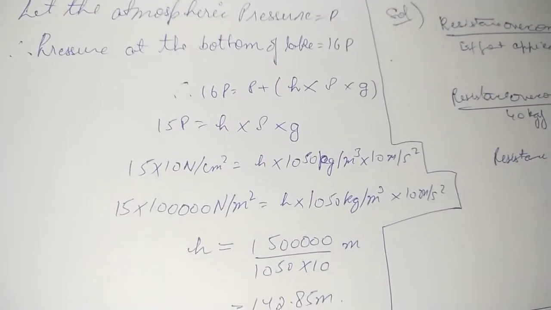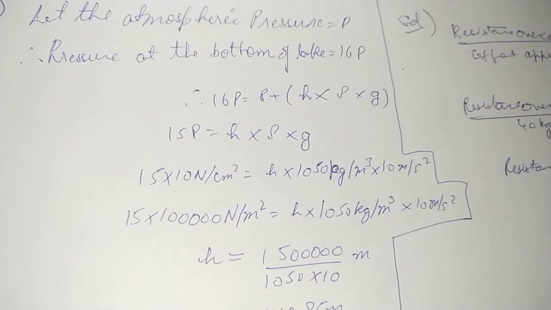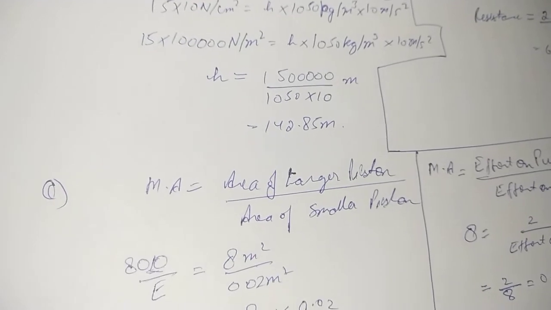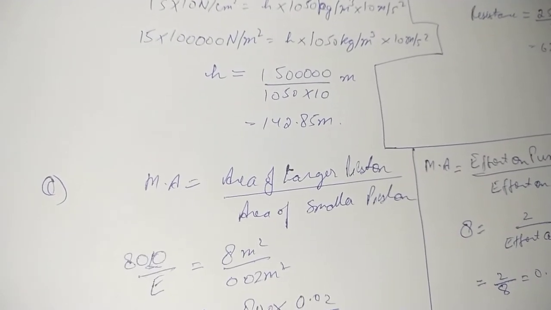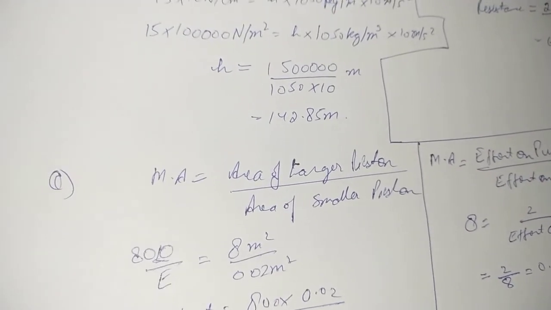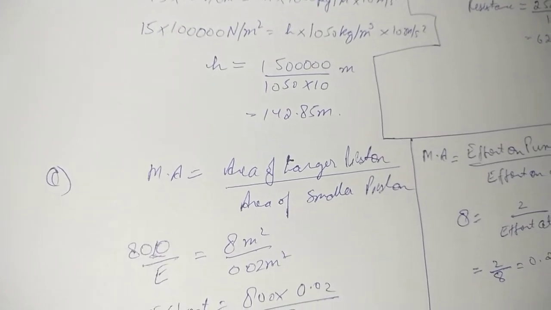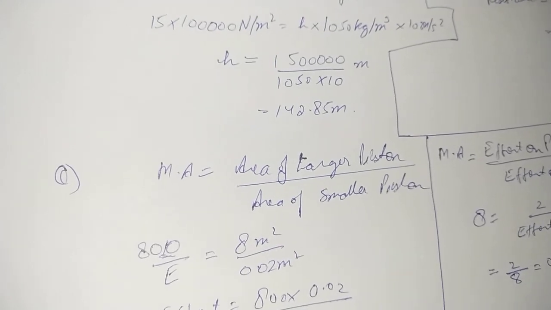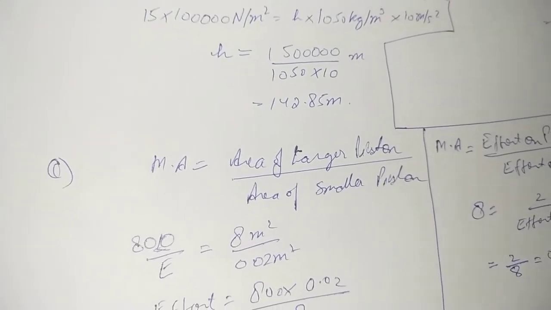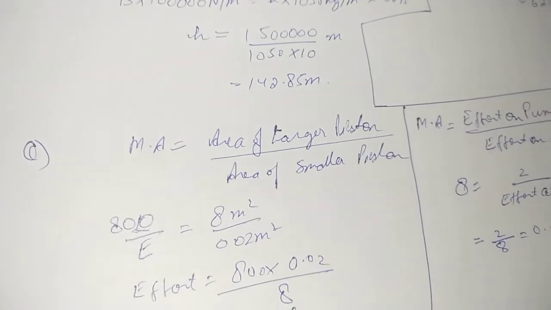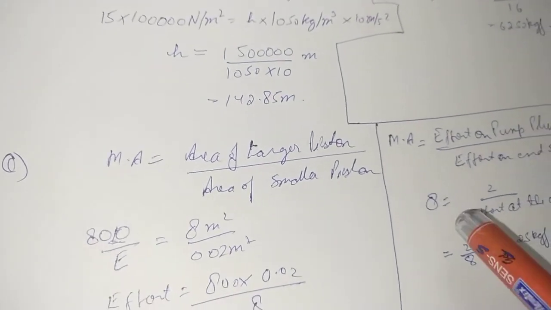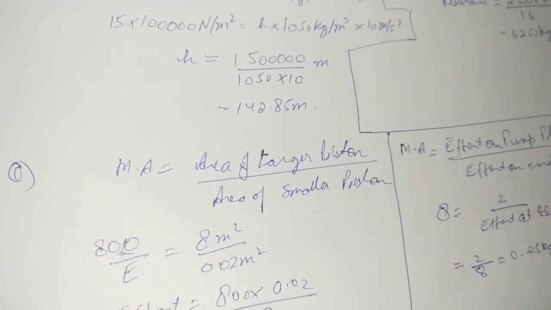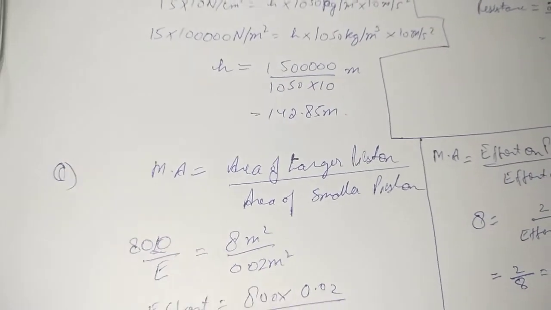Okay children, let's take the next one now. The question says that the areas of the cross section of the pump plunger and the press plunger of a hydraulic press are 0.02 square meter and 8 square meter respectively. If the hydraulic press overcomes a load of 800 kgf, calculate the force applied at the end of the pump plunger, and if the mechanical advantage of the handle of the pump plunger is 8, calculate the force applied at the end of the handle of the pump plunger.